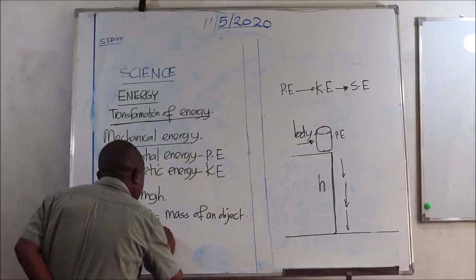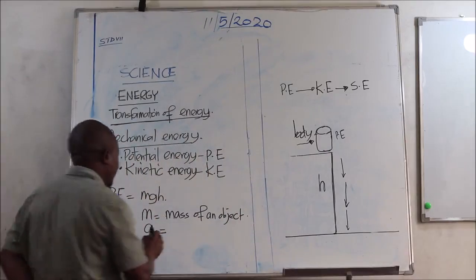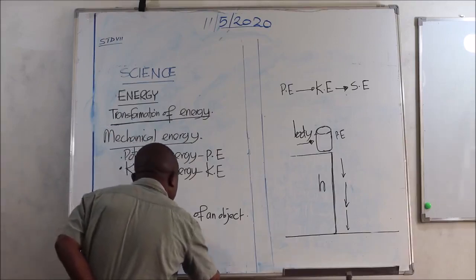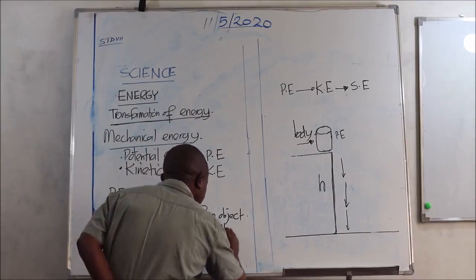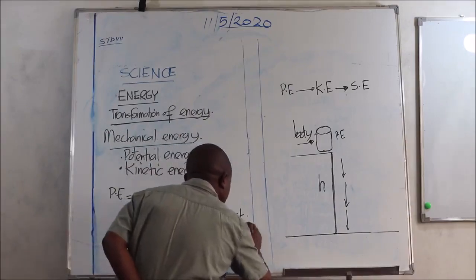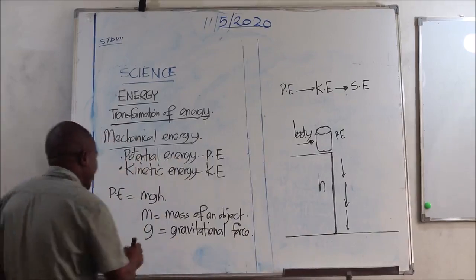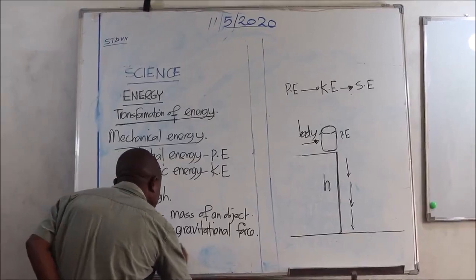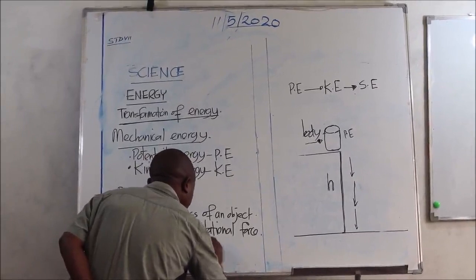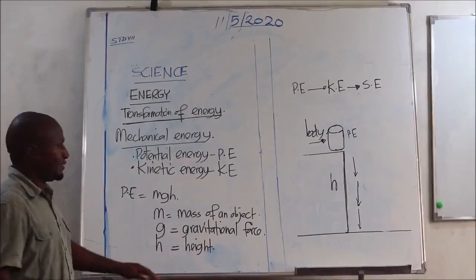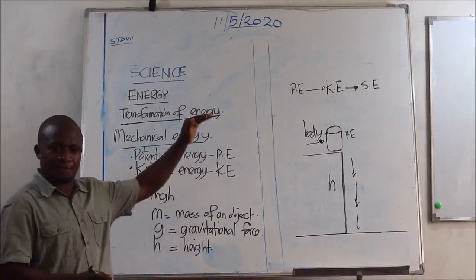Then g, small letter g, represents the gravitational force or force of gravity. And then h, small letter h, represents the height. And the height means the vertical distance from the bottom to the top.